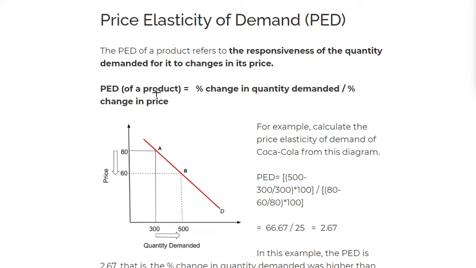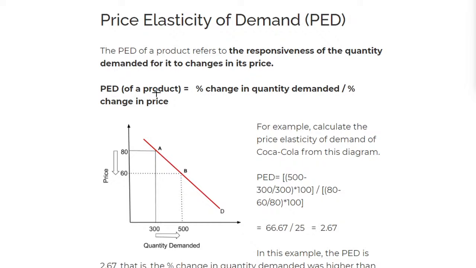In simple terms, it's called the PED. The PED of a product is simply the responsiveness of the quantity demanded to the change in price. When I change the price, what is that response I'm getting? When I change the price of Coca-Cola, what is that return I'm getting? What is that responsiveness? That's what we call the price elasticity of demand.